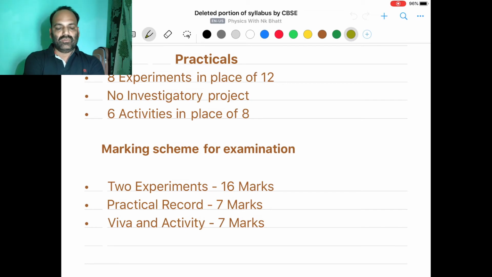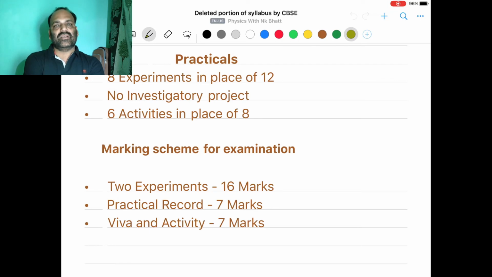In practicals also some changes are made, keeping in view the availability of time. Earlier 12 experiments were kept in experimental work, but now onwards for this session you have to complete only 8 experiments out of section A and section B. Investigatory project was also there since so many years. For this year, investigatory project is removed, so you are not supposed to prepare any kind of investigatory project.